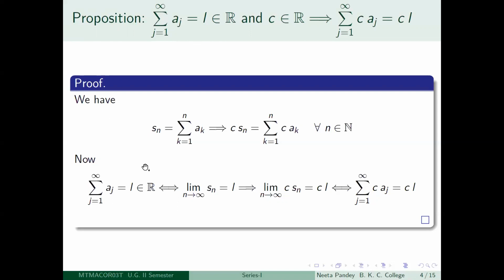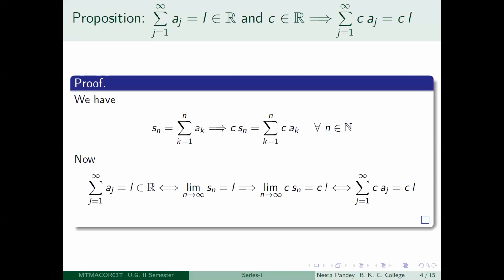So let us see. Suppose I call Sn the nth partial sum of the series summation j equal to 1 to infinity aj. Then what does Sn look like? Sn is equal to summation k equal to 1 to n ak. So what is c Sn? c Sn is equal to summation k equal to 1 to n c times ak.